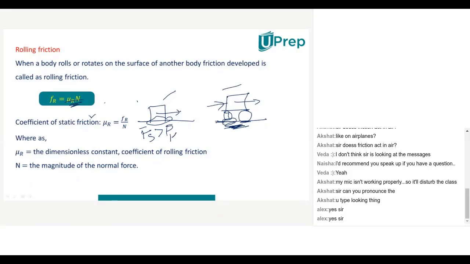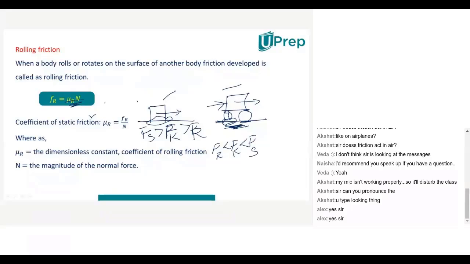First, starting friction is more, and it is more than the sliding friction. And sliding friction, I'll write as kinetic friction. And next it is greater than which one? Rolling friction. So you can write like this: rolling friction is less than kinetic friction is less than static friction. Is it right? Yes, sir. Akshat, is it right or wrong? Yes, sir, even I agree with it. Okay. So these two orders you have to remember and they may come in your examination.